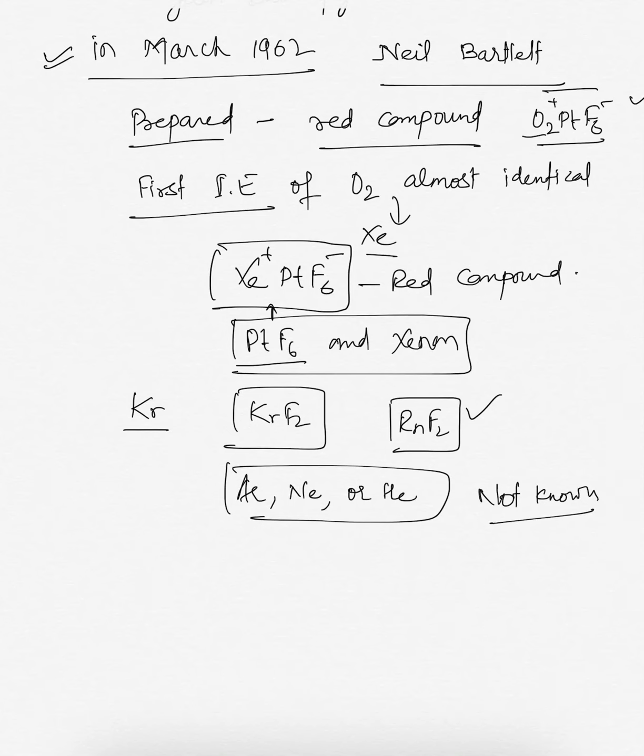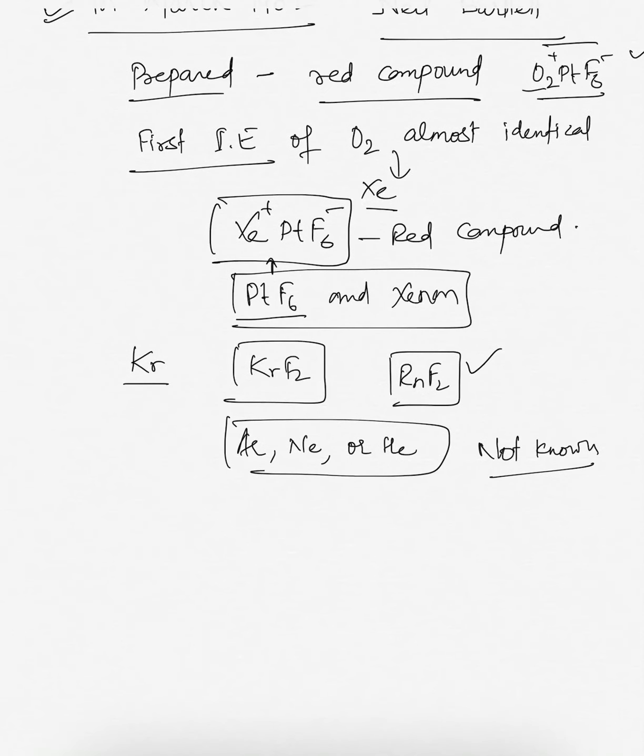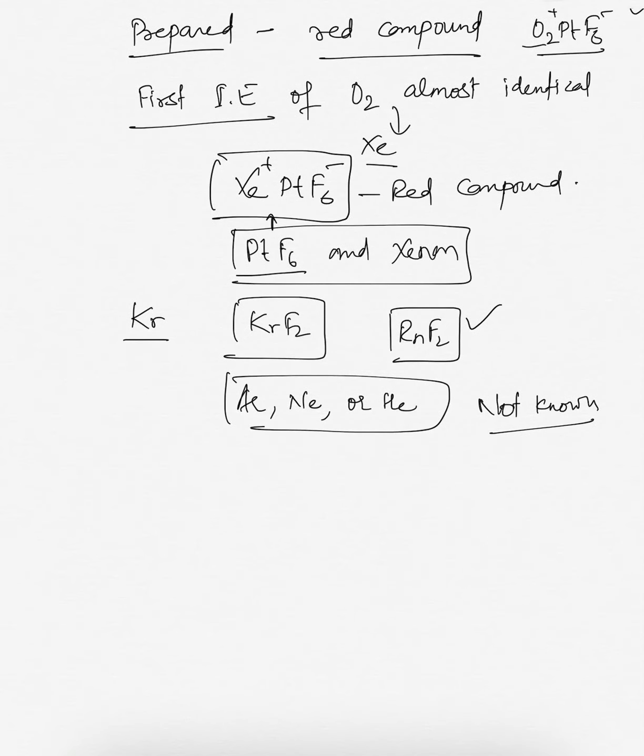Now, this is the history behind how the compounds of noble gases are formed. Compounds of only a few elements are known to us.